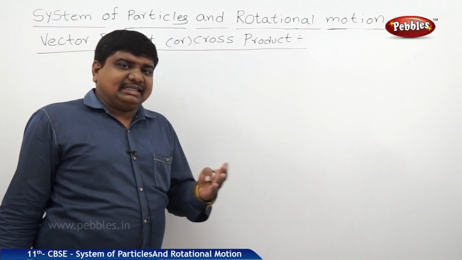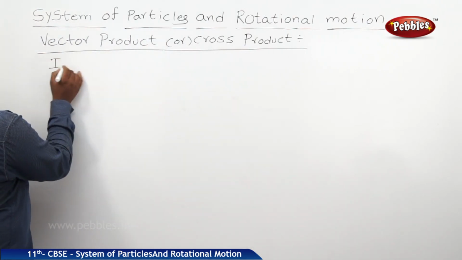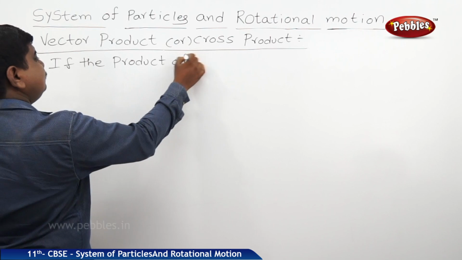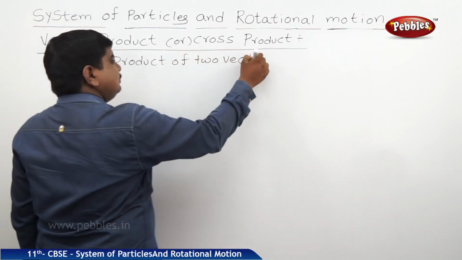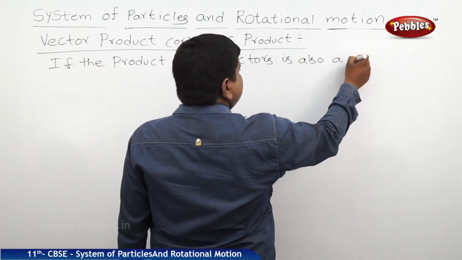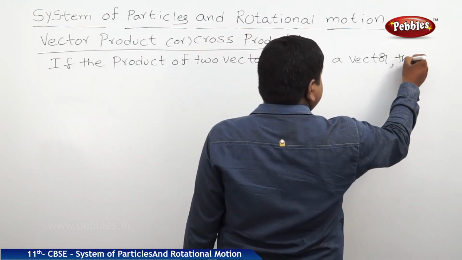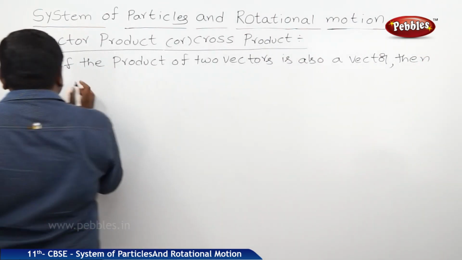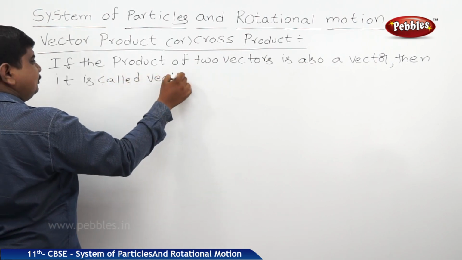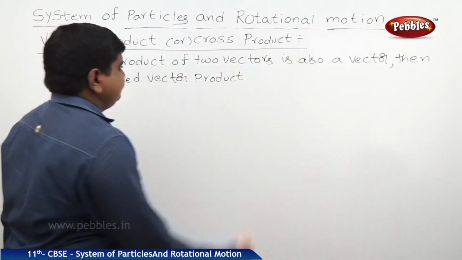If the product of two vectors is also a vector, then it is called vector product or cross product.